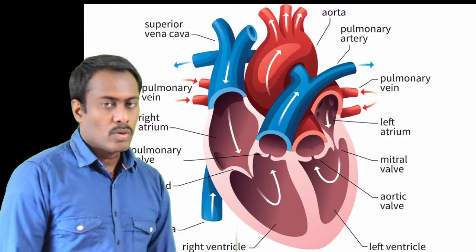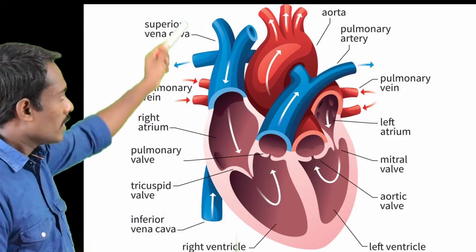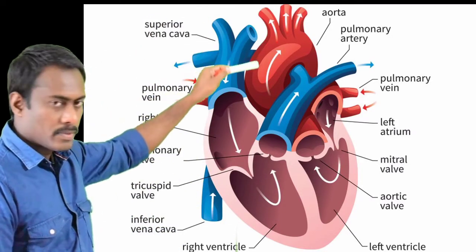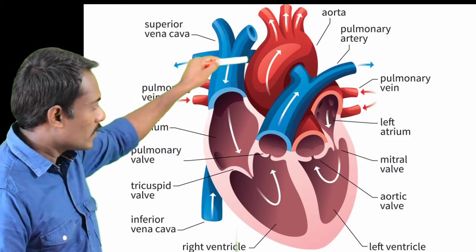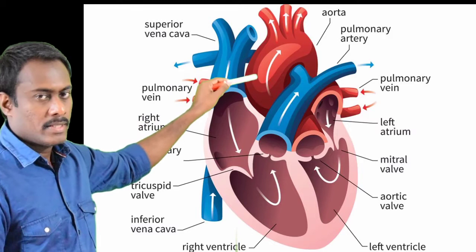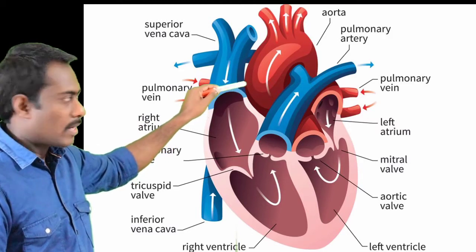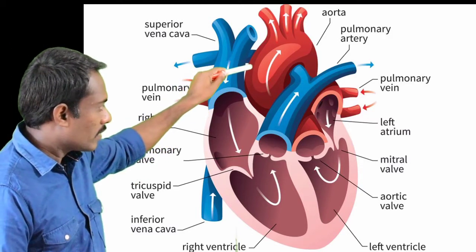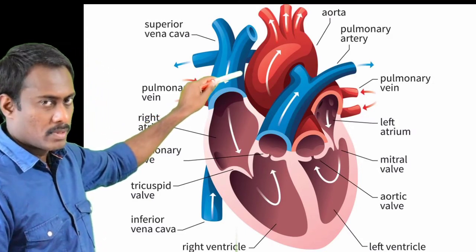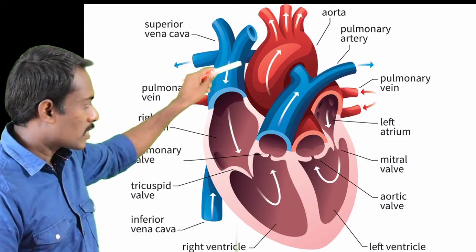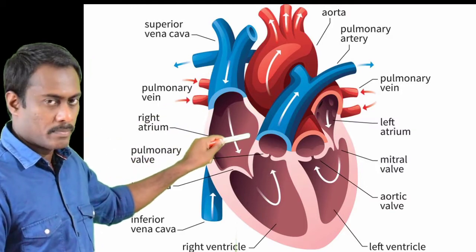Then the oxygenated blood reaches the left atrium. As it receives the blood, it relaxes, and when the left atrium contracts, the blood is transferred to the left ventricle.